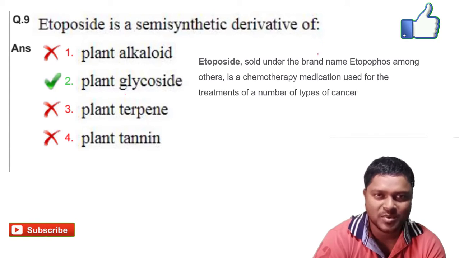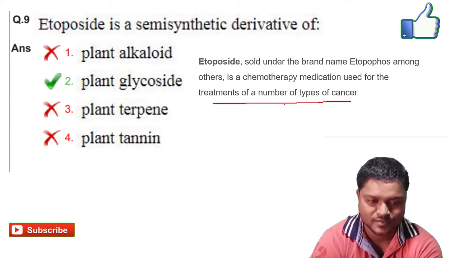Generally etoposides are plant glycosides which have anti-cancer property. So for the treatment of various types of cancer, we are using etoposide.